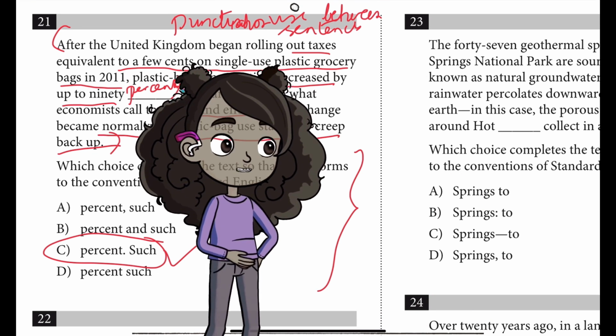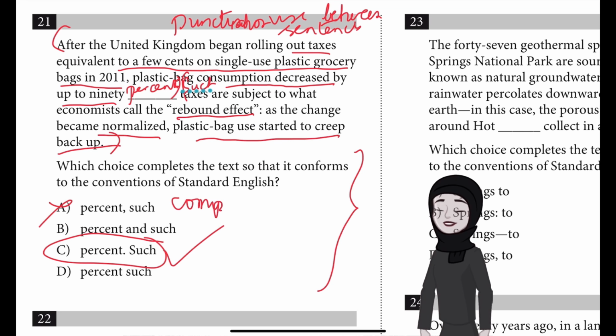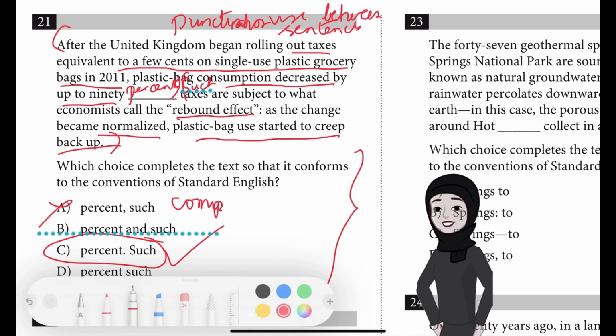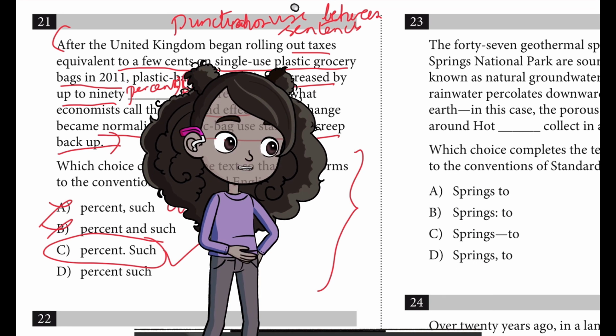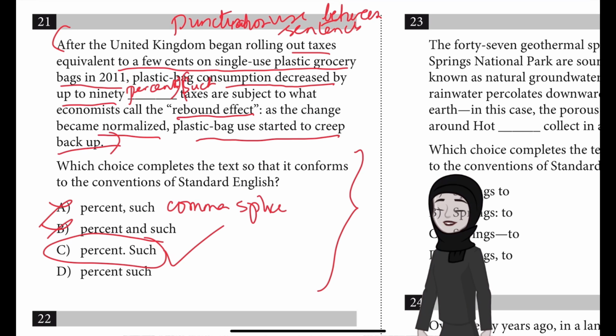Why is choice A incorrect? Choice A is incorrect because it results in a comma splice. A comma can't be used in this way to mark the boundary between sentences. Why is choice B incorrect? Without a comma preceding it, the conjunction and can't be used in this way to join sentences.